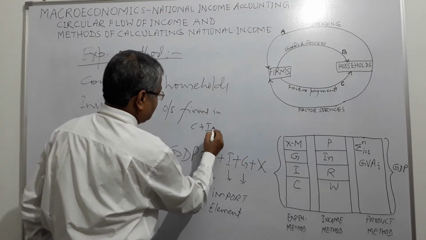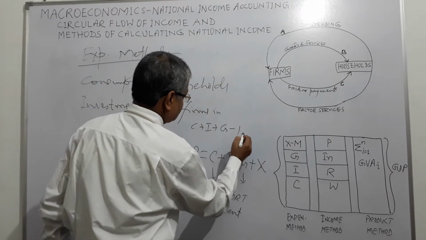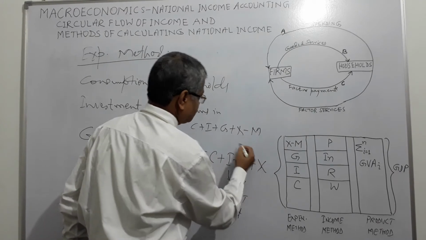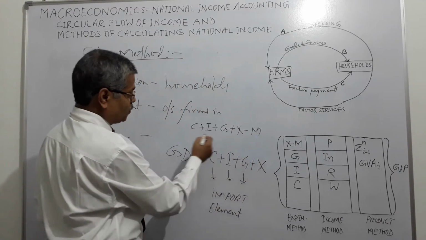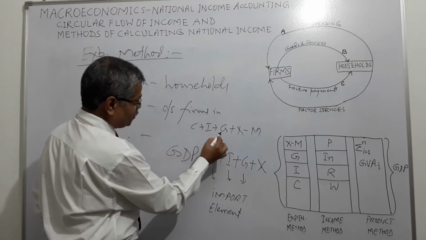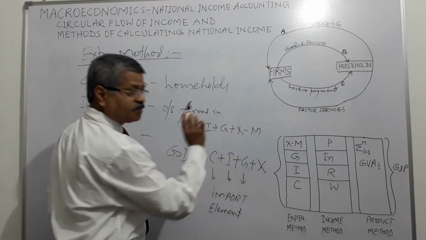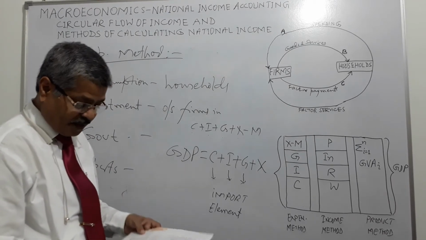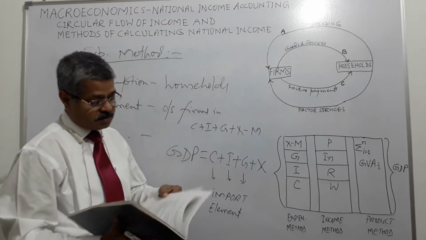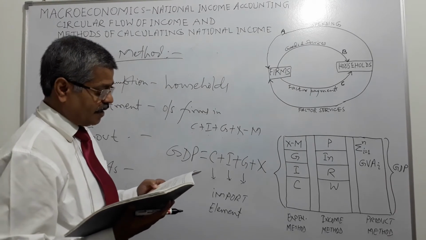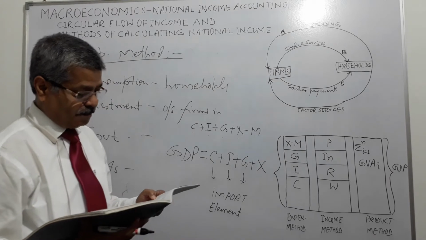C plus I plus G plus X minus M. X is exports. Expenditure through consumption, investment, government, exports, and we subtract imports. So we get GDP, gross domestic product, right? C plus I plus G plus X minus M, right?